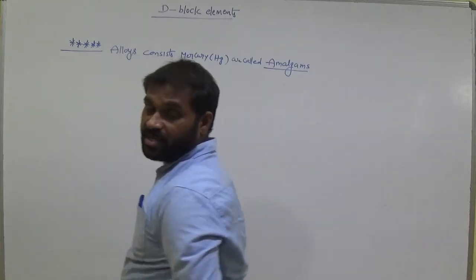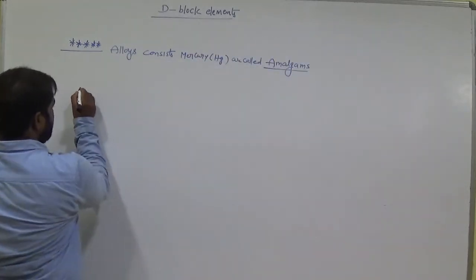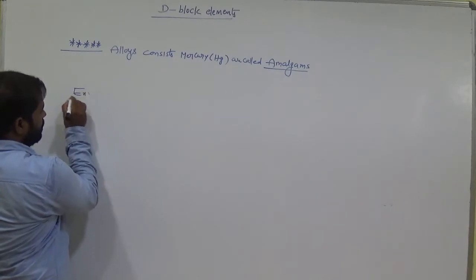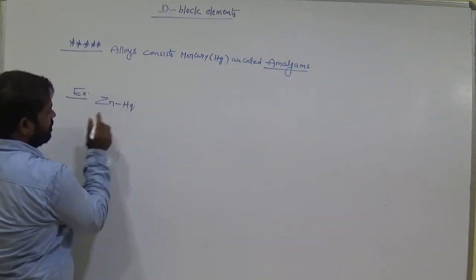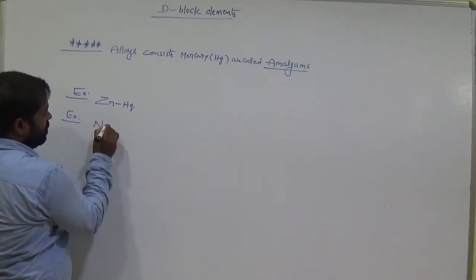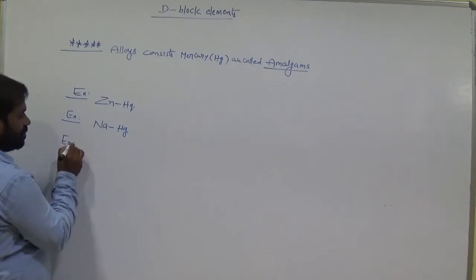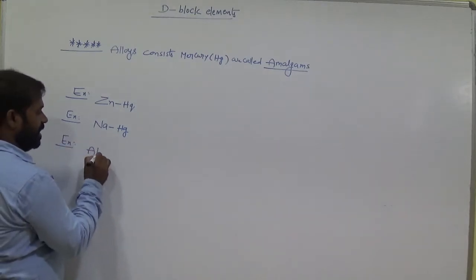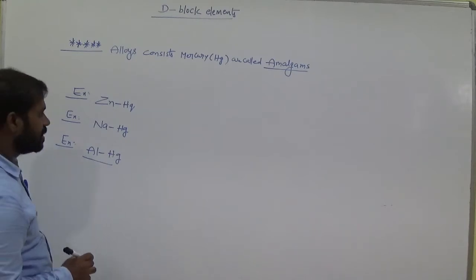Let's see the examples. ZnHg, zinc amalgam. Sodium amalgam. Aluminium amalgam. Clear?